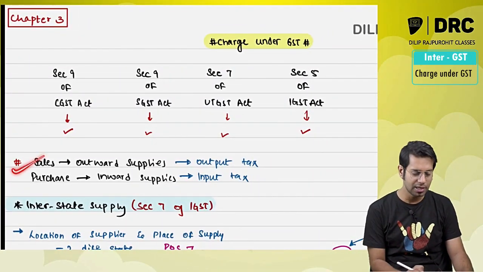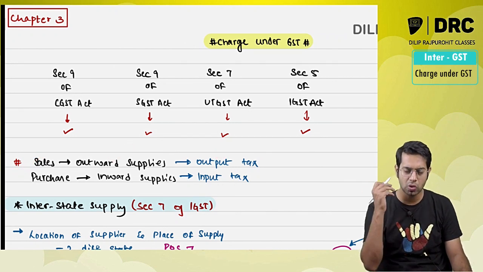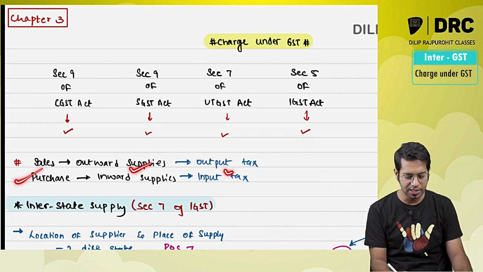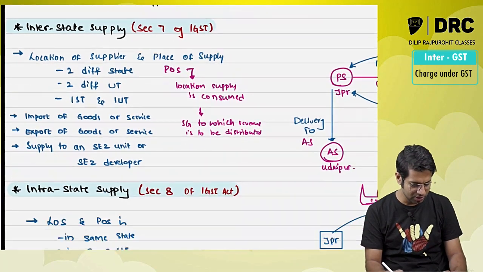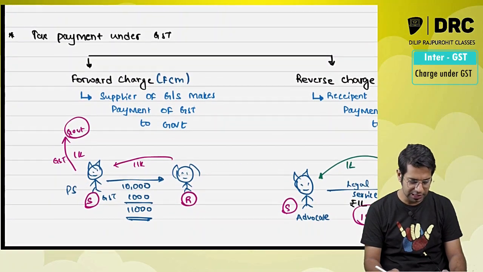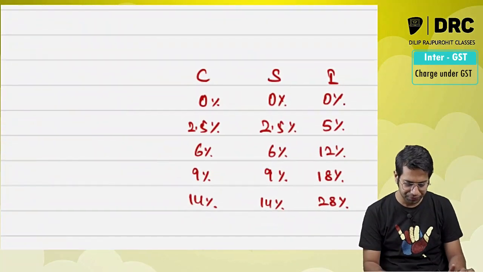Please note one more thing. Under GST law, sales is called as outward supply, and the tax which you pay on your outward supply is called as output tax. Purchases are called as inward supply. The tax paid on your purchases is your input tax. Then we saw the definitions of intrastate supply, and we also understood the meaning of forward charge and reverse charge.